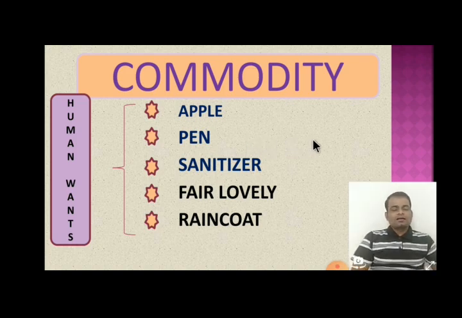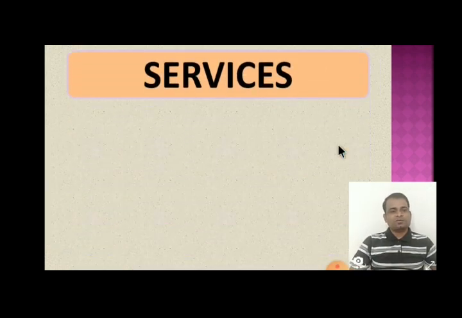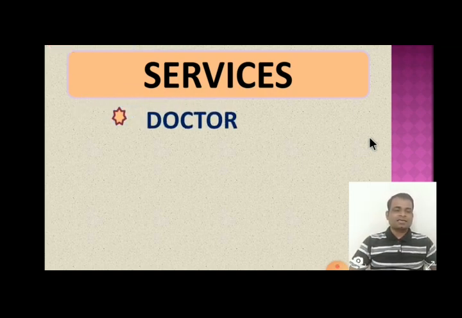But some services also have power to satisfy our wants. That power or capacity in a service is also known as utility. Here we will take an example of doctors. A doctor provides his service to the patient, and as a result the want of the patient can be satisfied.